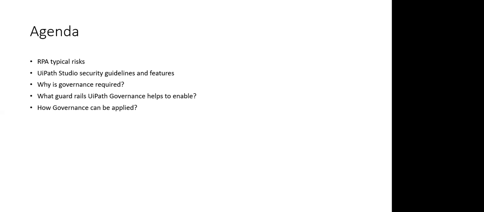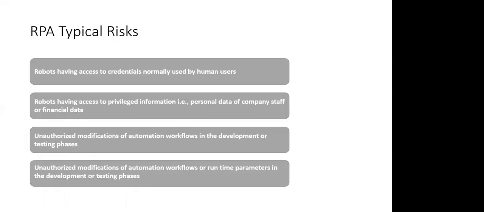Okay. So before we jump on to typical RPA risks, let us understand what RPA is in simpler terms. RPA is enabling robots to do tasks and activities that humans do, right?